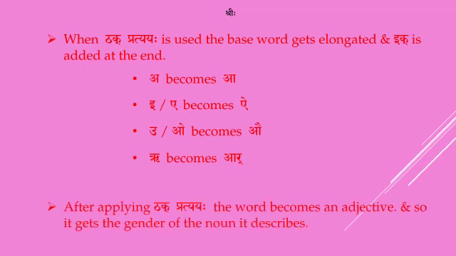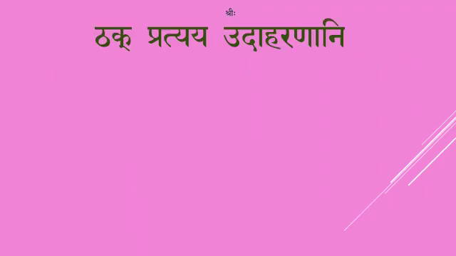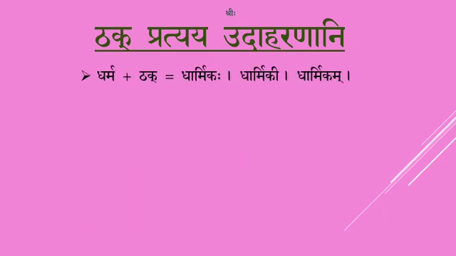Next rule, after applying Thak Pratyaya, the word becomes an adjective and so it gets the gender of the noun it describes. Now we shall see how the Thak Pratyaya is used. We shall see the examples of Thak Pratyaya. Dharma plus Thak, Dharmikaha in Pullingam, Dharmiki in Strilingam, Dharmikam in Napumsakalingam.